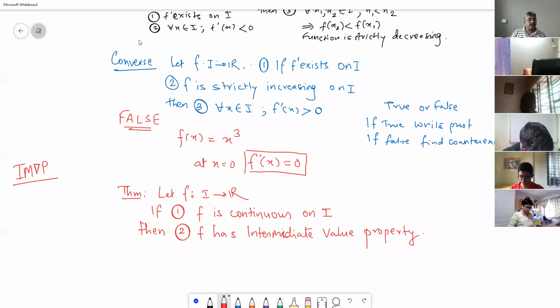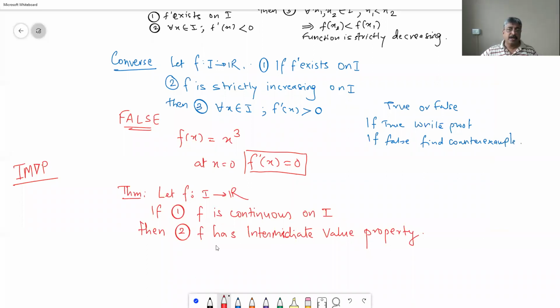Okay, this particular theorem we have already proved, and I think the number was 5, and we said that this is the intermediate value theorem. There we proved it by considering some k minus f of x function. Okay, so the statement of the converse: if f has the intermediate value property, then it is continuous.